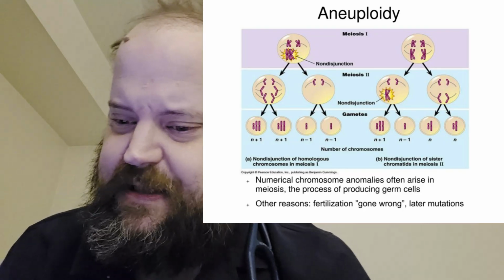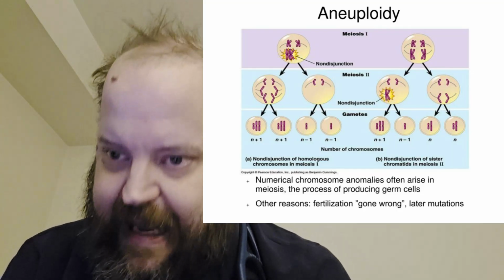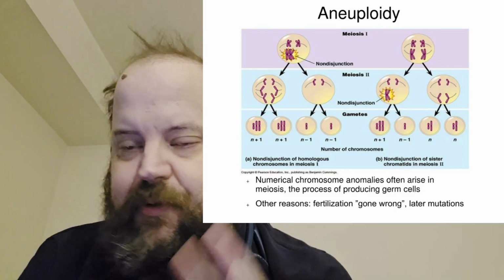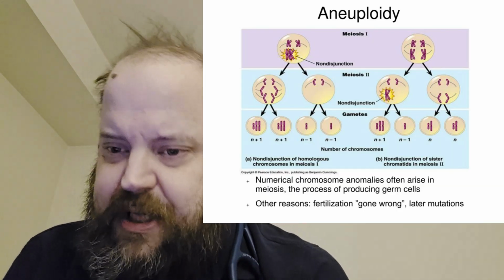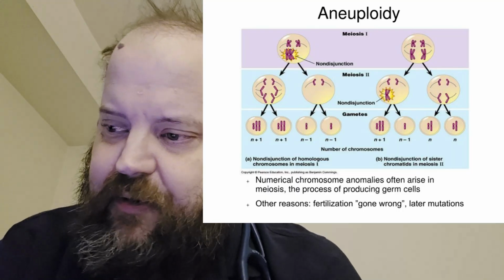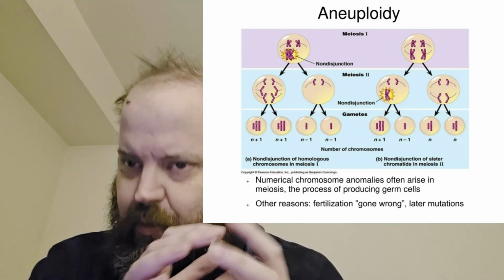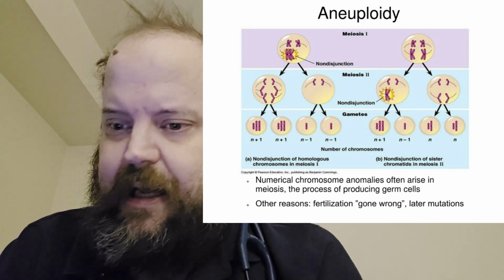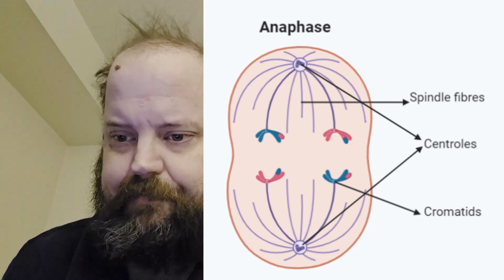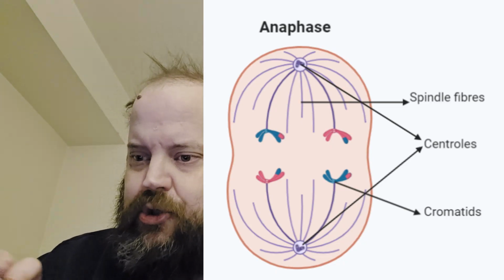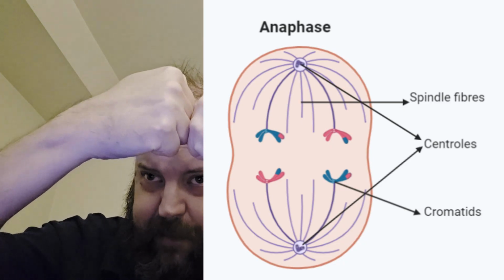All right, so if it passes the checkpoint, it finally moves into anaphase. Anaphase is broken into two phases, anaphase A and anaphase B. The cohesins, which bind the chromatids together, which is like a protein structure that holds it now, breaks. And there are now two separate but identical chromosomes. Instead of being bound like this, they're now broken, and they're ready to be pulled apart. The microtubules will start pulling them towards the opposite sides of the cell. They're no longer bound. They're not sister pairs anymore. They're now going to start heading the opposite direction.